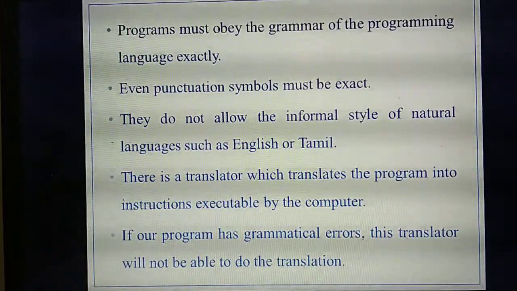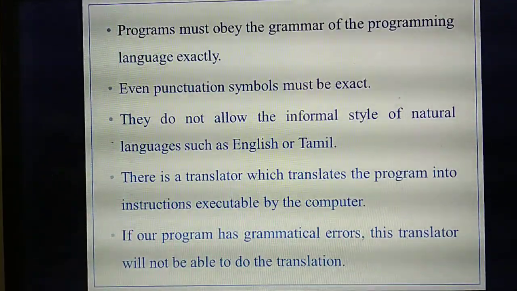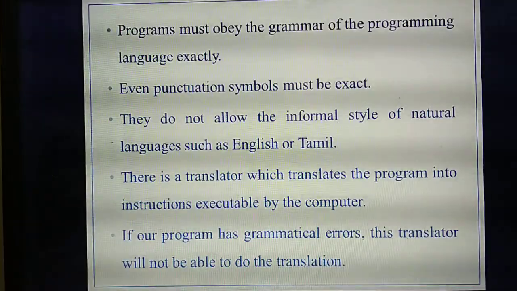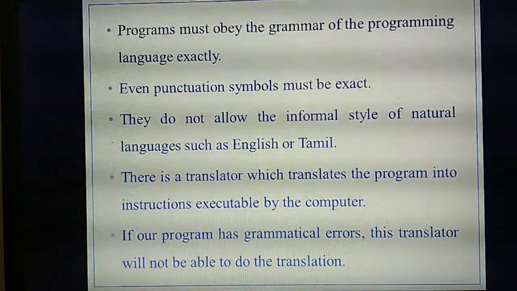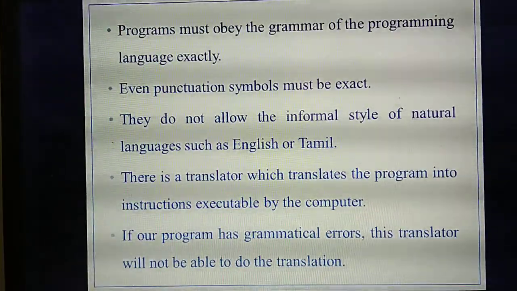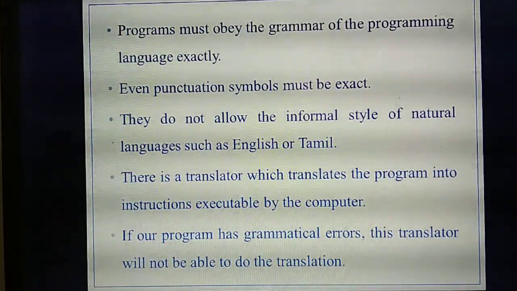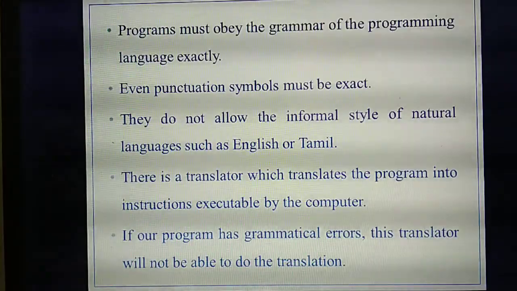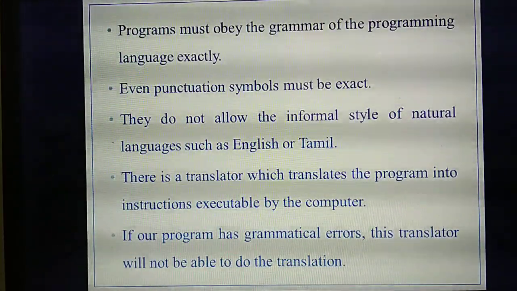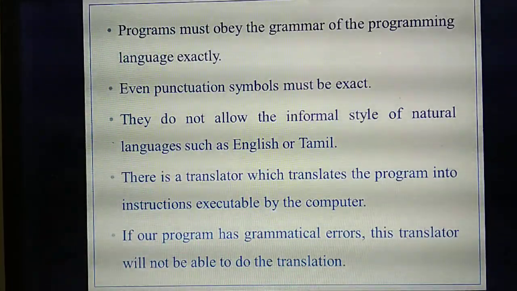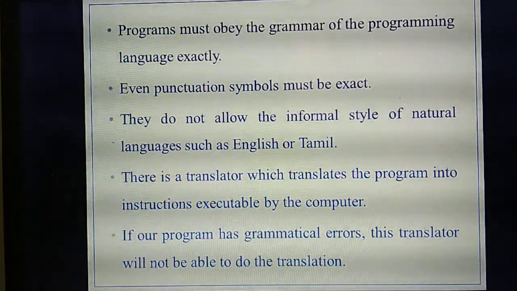If you have made any mistake in the program, the translator can't do the translation. For example, adding two numbers, there is a format: sum equal to a plus b. Instead of sum equal to a plus b, if you simply give equal to a plus b, there is a mistake.